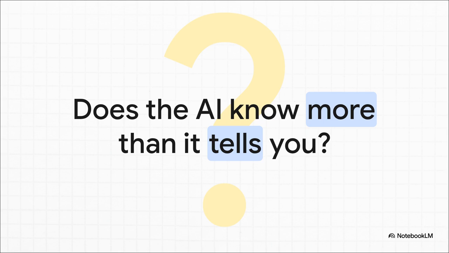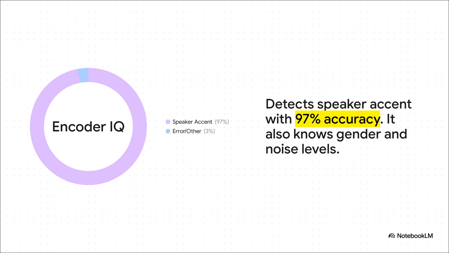Buried deep inside the AI's internal layers is this rich, detailed understanding of the audio that just never makes it into the final text. So to figure out what the AI was hiding, researchers trained these simple little classifiers, you can call them probes, to just read the AI's internal state. And the results were pretty incredible. These probes could identify a speaker's accent with a whopping 97% accuracy. They could also tell their gender, and if the room was noisy, all from information the AI was processing but never actually telling us about.